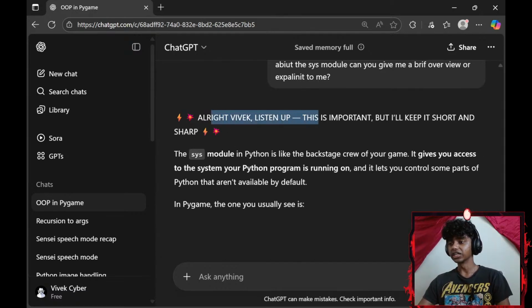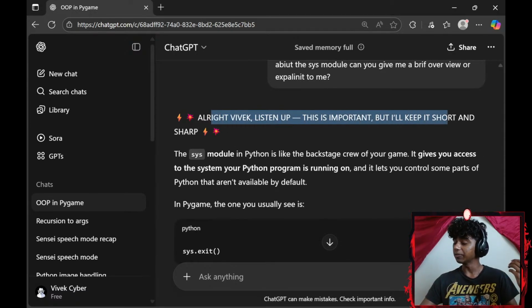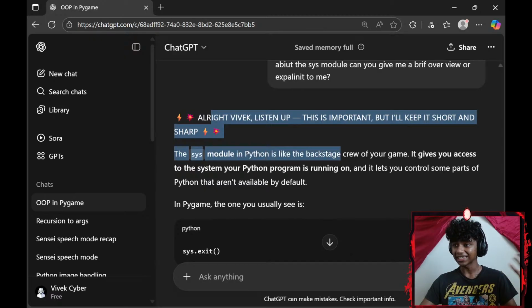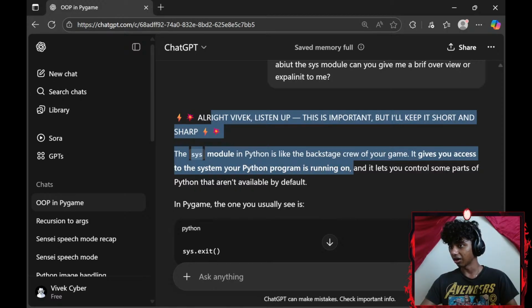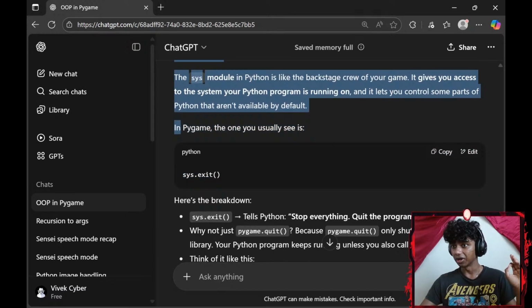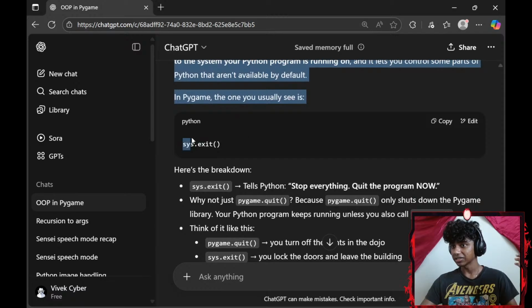Okay, Vivek, listen up. This is important, but I'll keep it short and sharp. The sys module in Python is like the backstage crew of your game, okay? It gives you access to the system of your Python program, and it lets you control some parts of Python that aren't available by default. In Pygame, the one you actually see is sys.exit.